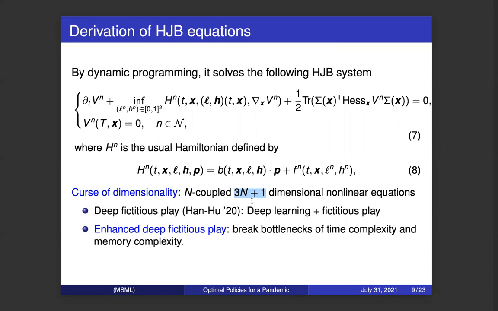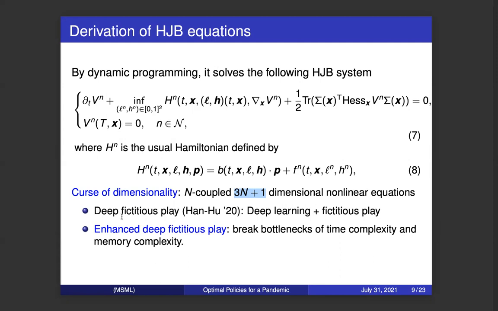To solve the high-dimensional nonlinear equation systems, we do not have a nice traditional numerical solver. So we have to use deep learning to solve for the system. In 2020, Han and Hu proposed the deep fictitious play algorithm, which uses deep learning and the idea of fictitious play to solve such systems.